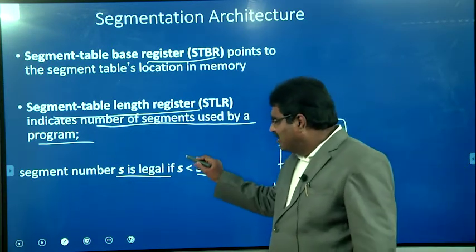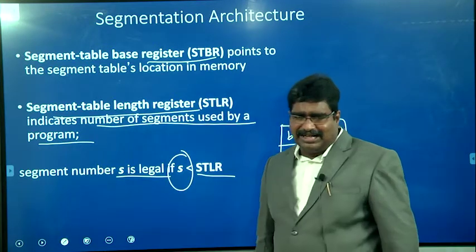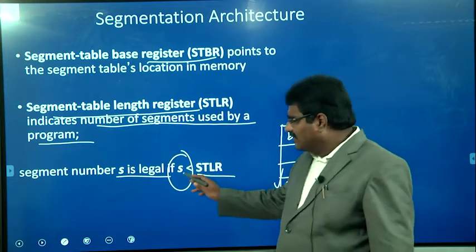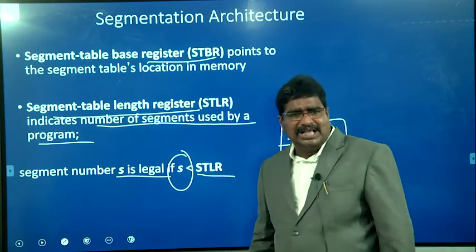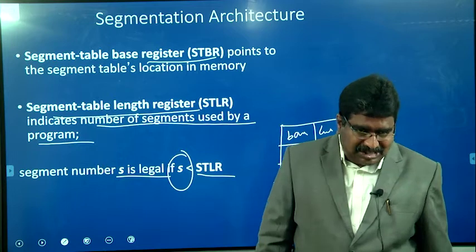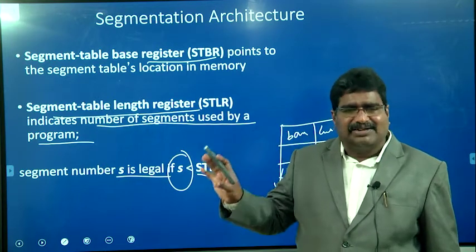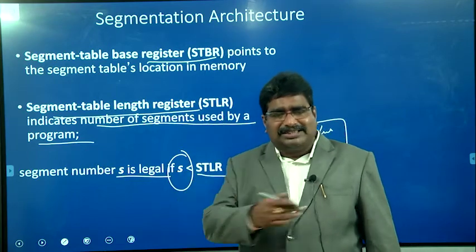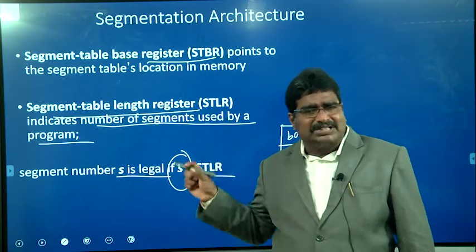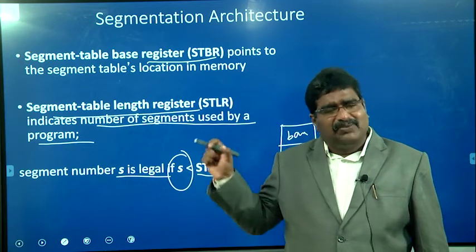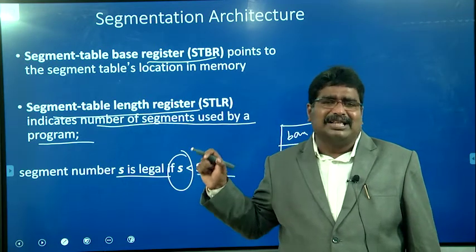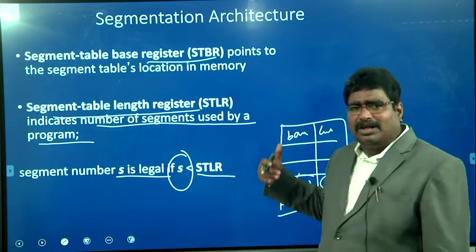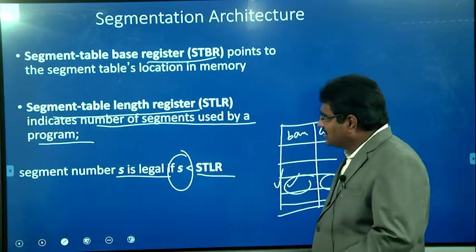For that reason, whenever the logical address is generated, with the segment number and offset value, first the segment number must be compared with the segment table length register. Once it is satisfied, then it is a valid segment. Then it goes to the segment table to get the limit value. Then the offset is compared with the limit value. If the offset is less than the limit, then it is allowed to continue. Otherwise the error message is generated.